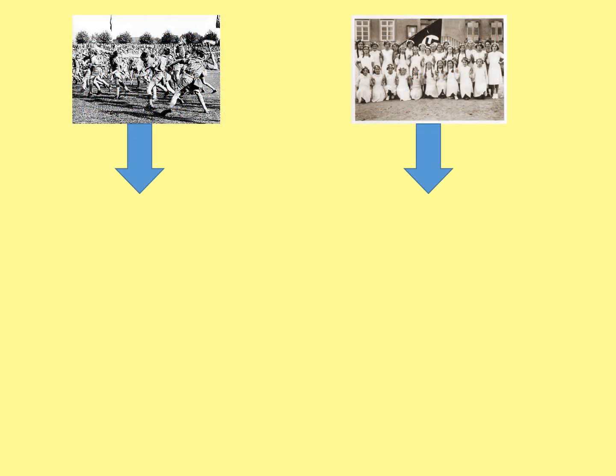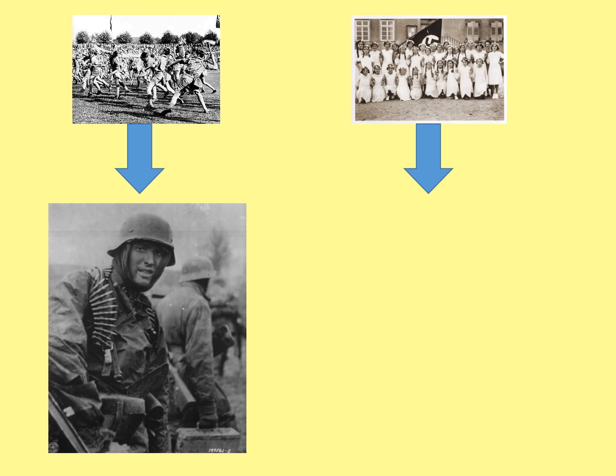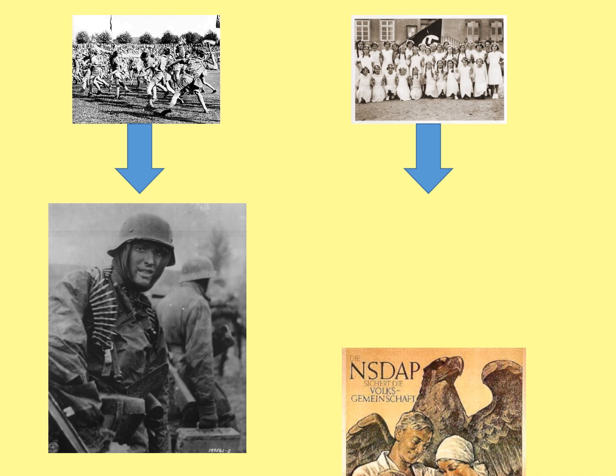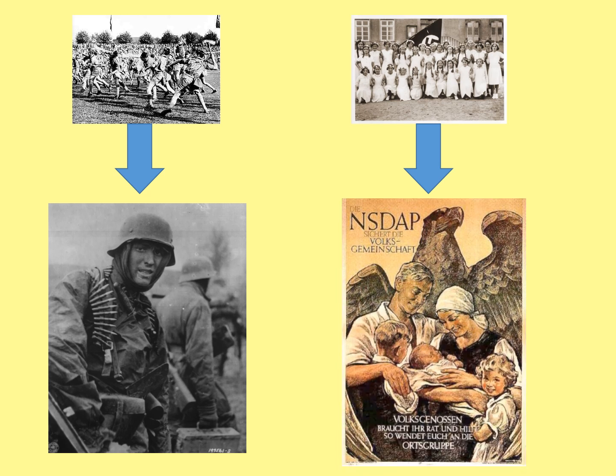Ultimately then, this is all about turning the boys into soldiers. And the fact of the matter is, the boys in that photograph from the 1930s would have been the adults and young soldiers of the Second World War, like the young man who's clearly traumatized in the photograph there, taken on the Eastern Front of World War II in 1943. And for the girls, they were expected to become mothers and to look after children, have as many children as possible, and to keep an organised home.